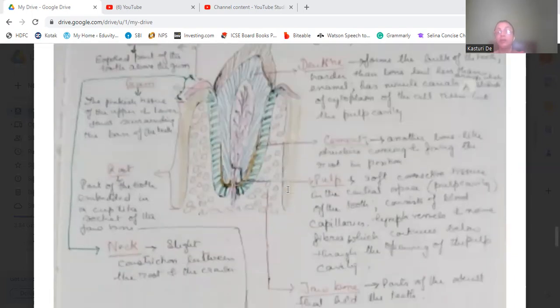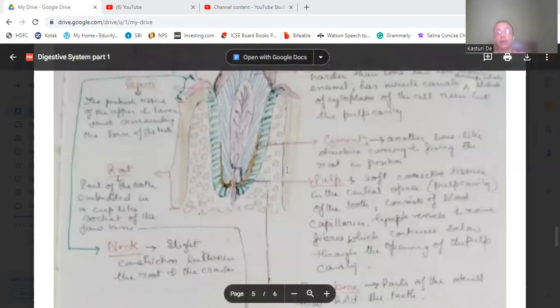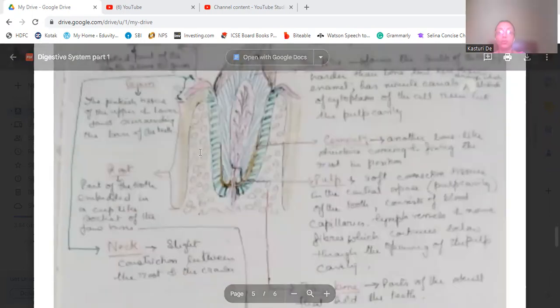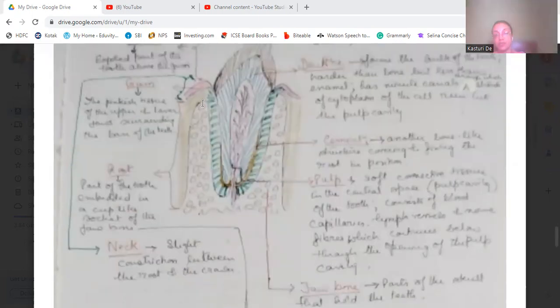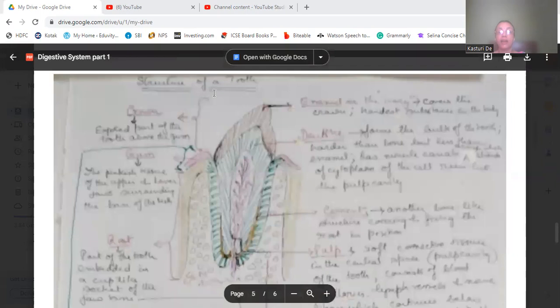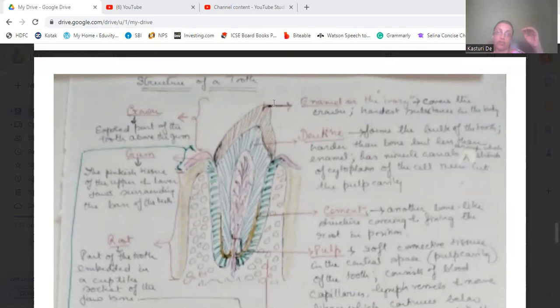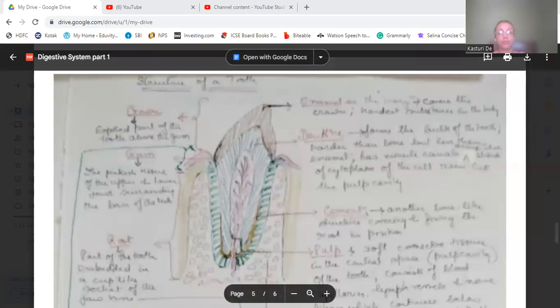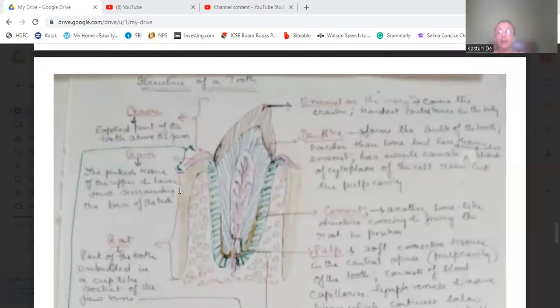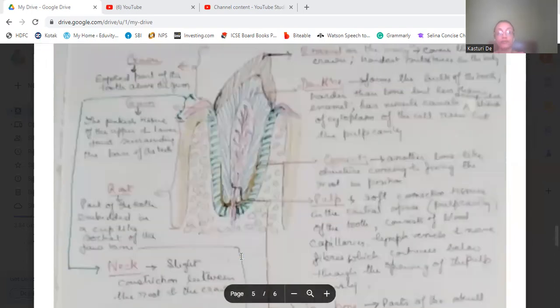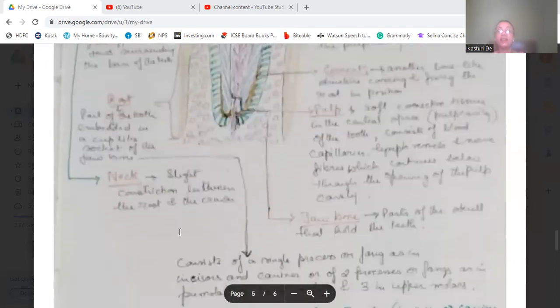Now, the neck region. See the crown, between the crown and the root. This is the root. Root starts from this portion to the lower portion. And the crown is from the upper portion where the enamel stops, the exposed part of the tooth. So the total exposed part of the tooth is the crown. Below the crown and above the root is the neck region of the teeth. It is the slight constriction between the root and the crown that is known as the neck.